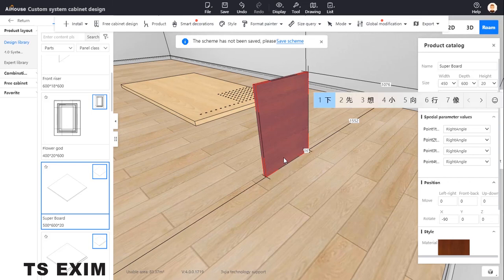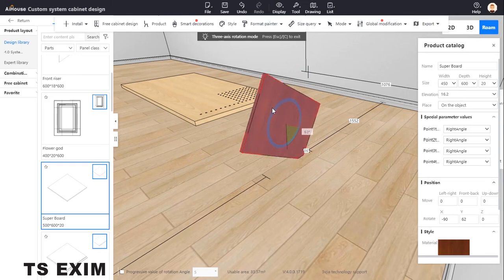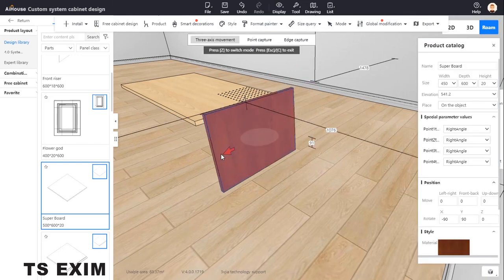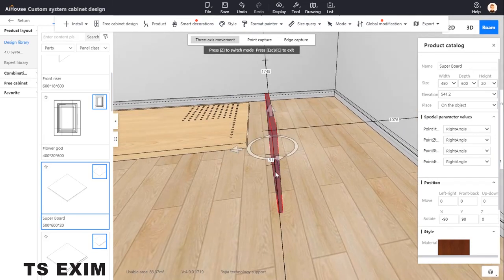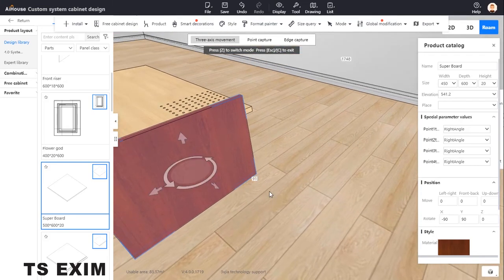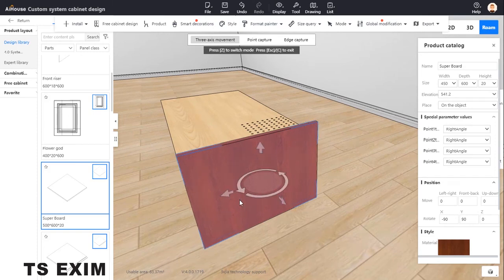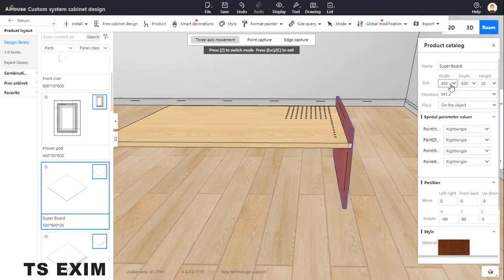So rotate it. X, Z. Put here. Okay. Maybe I lower down the height.